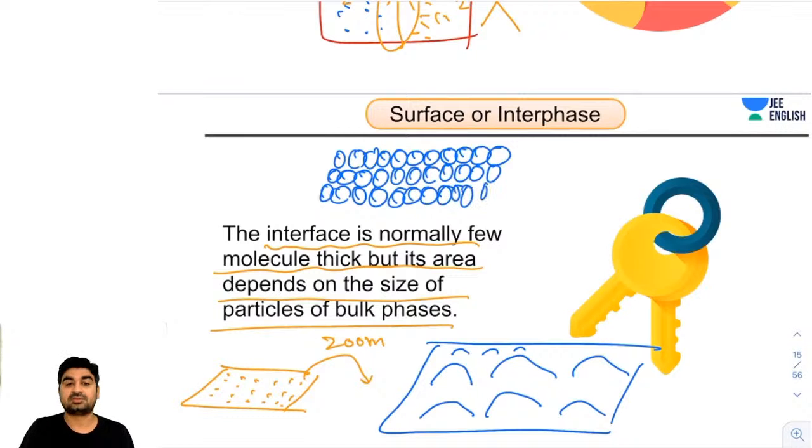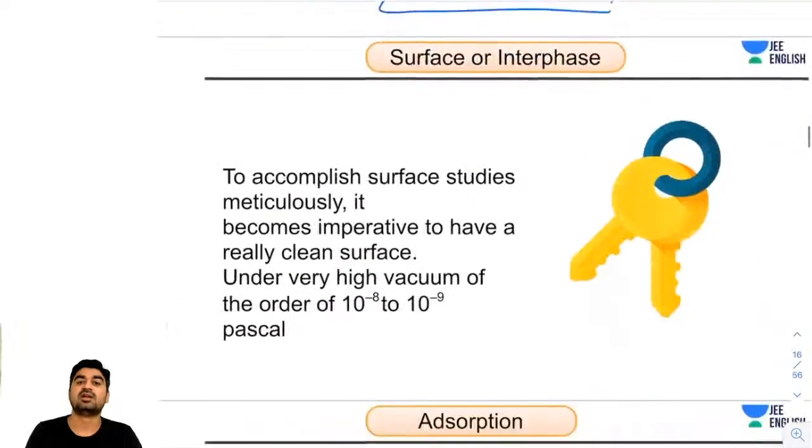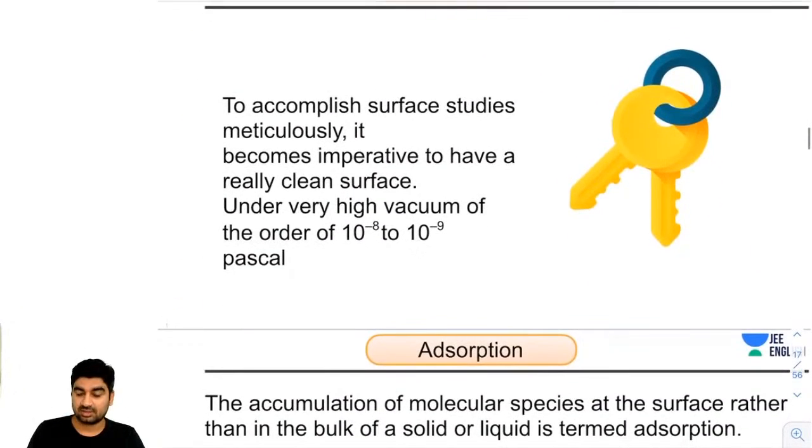So suppose there are multiple layers, and the top layer I will call the interface or surface. So guys, now you know what is interface or what is surface. Now let's move to the next point, guys.